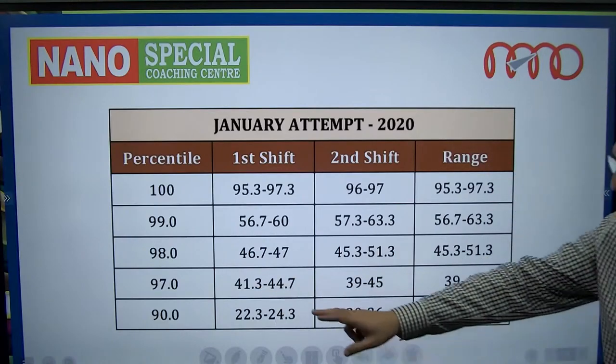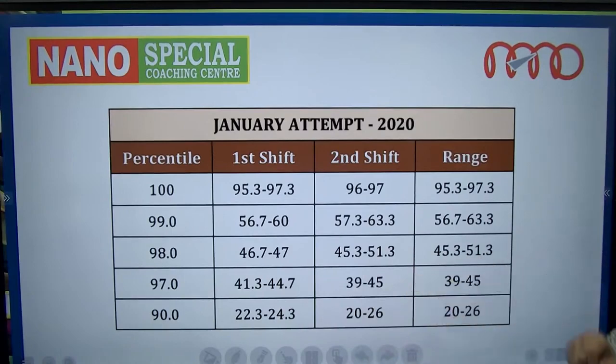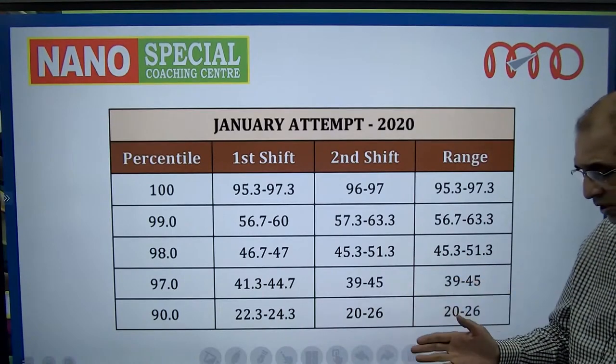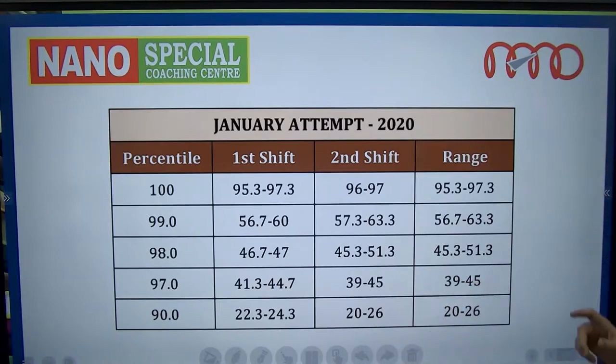Now I've indicated 90 percentile also for the simple reason that last year, that is in 2020, the general cutoff for JEE Advanced, to qualify for JEE Advanced on the basis of JEE Main score, was 90.3765.